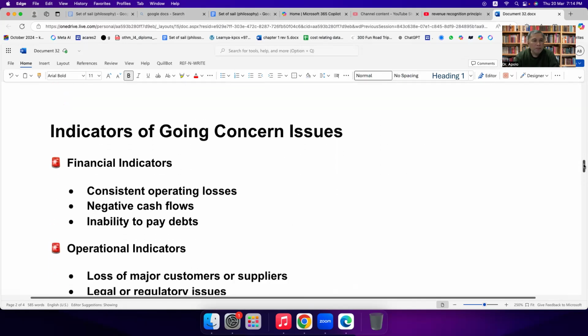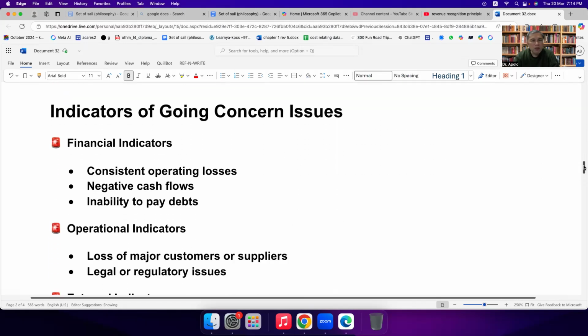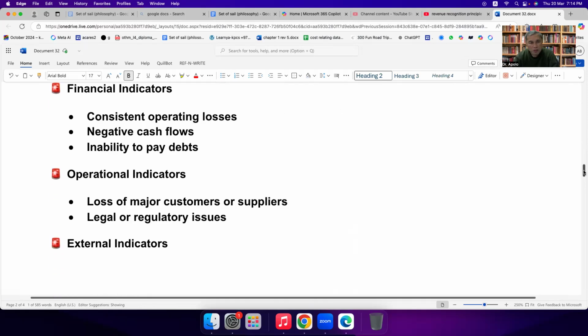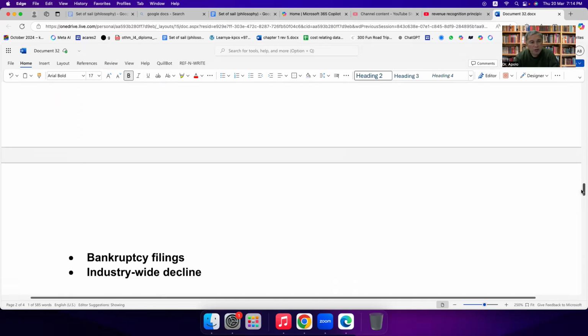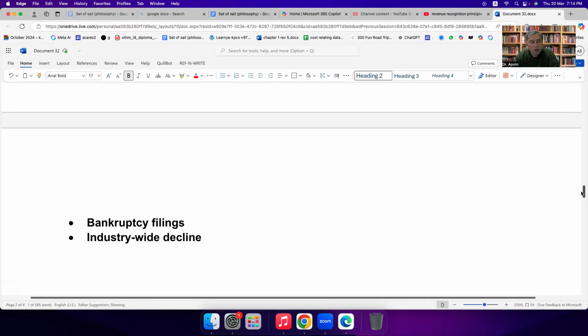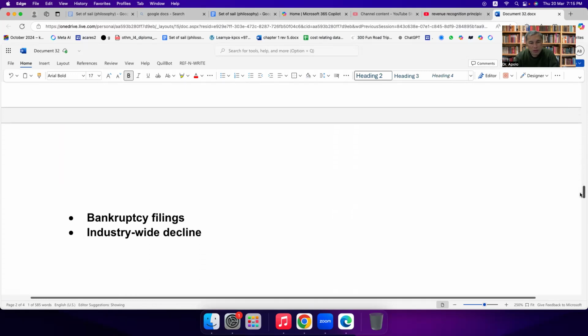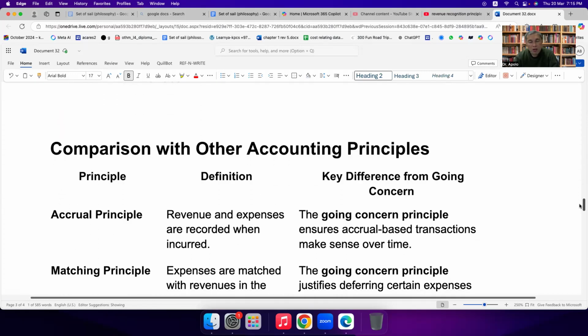So, indicators of going concern issues. Financial indicators: consistent operating losses, negative cash flow, inability to pay debts. So these are the problems. Operational indicators: loss of major customers or suppliers, legal or regulatory issues. External indicators: bankruptcy filings, industry-wide decline. In bankruptcy filing, there are many requirements that incur losses.